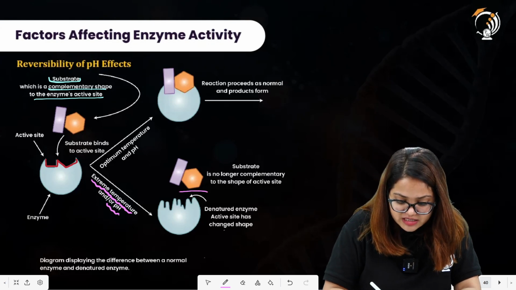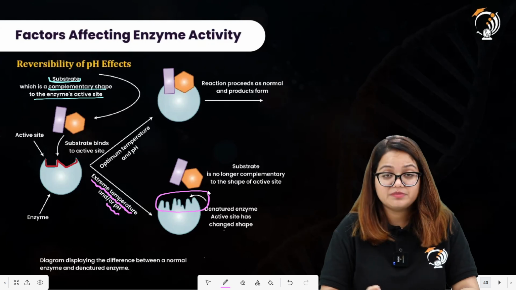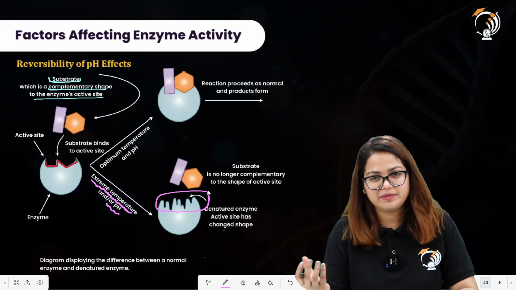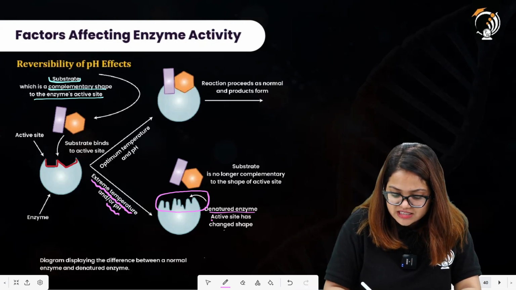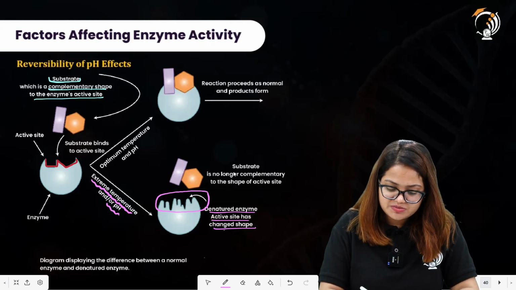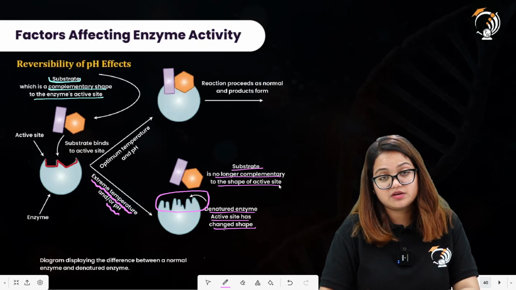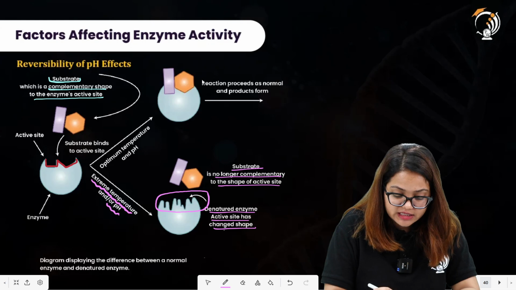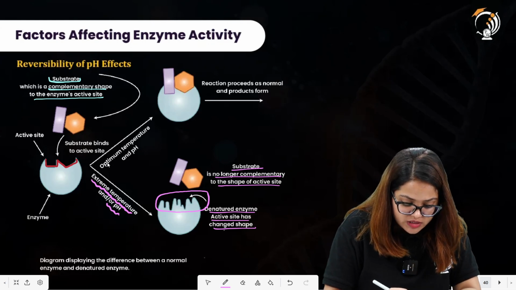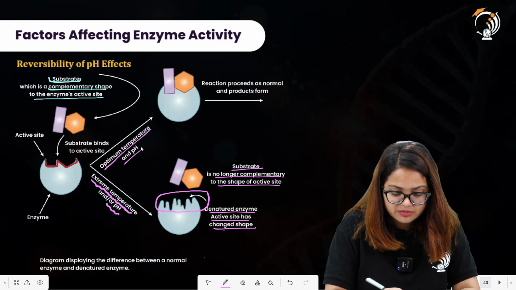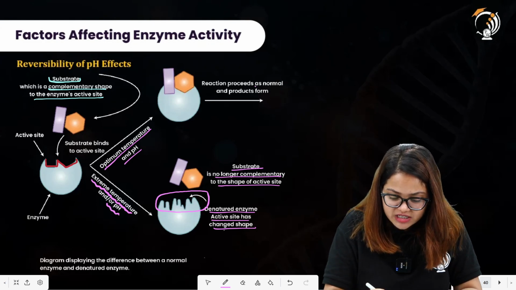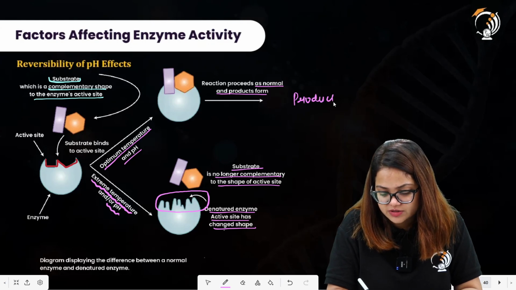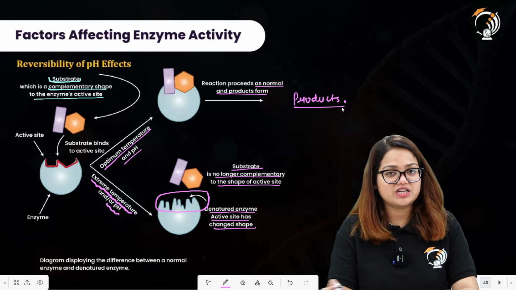Because the shape of the enzyme active site has been damaged due to high temperature levels or extreme pH values. So the denatured enzyme active site has changed shape, and the substrate is no longer complementary to the shape of the active site. Whereas for the enzyme provided with the optimum temperature and pH conditions, the reaction proceeds as normal and the products form. So product will be formed in this kind of reaction where the optimum pH and temperature levels are provided.